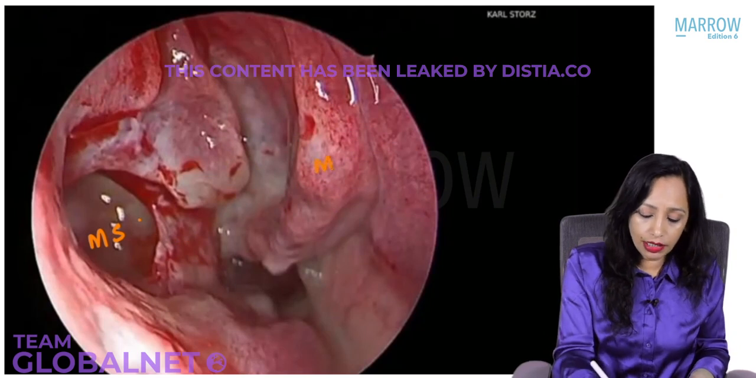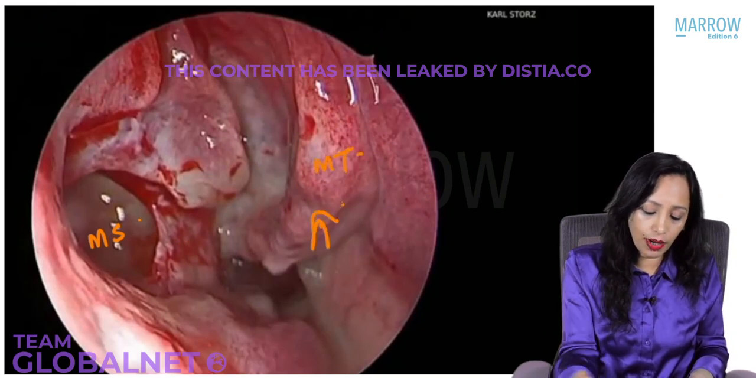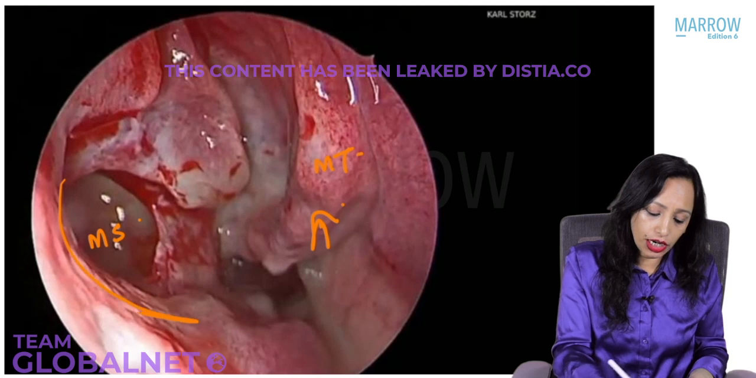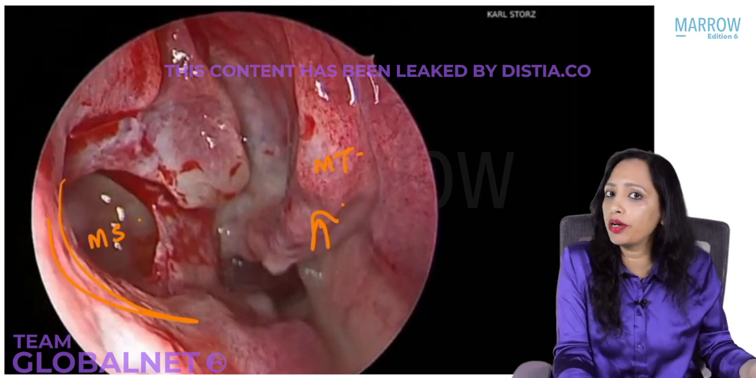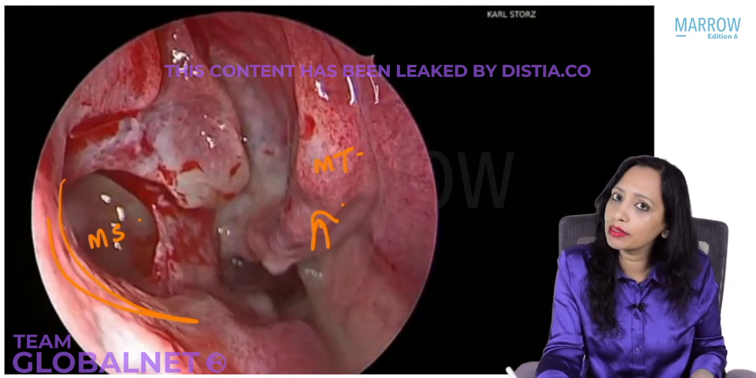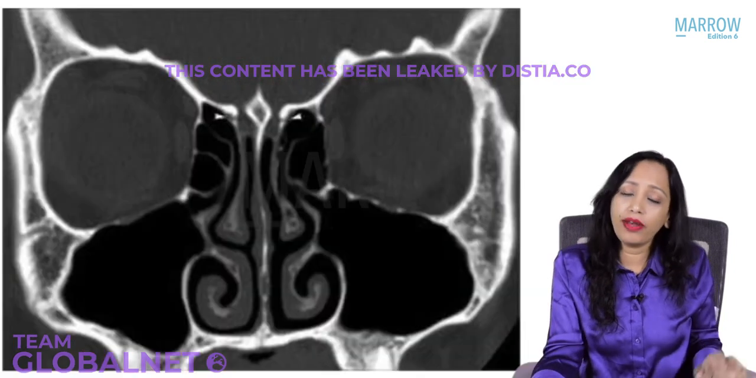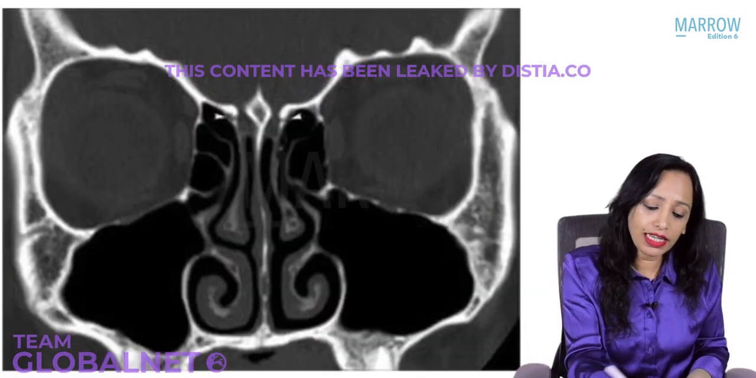This is the middle turbinate here. The uncinate process was here. It has been removed, and I am directly into the infundibulum. I can approach the maxillary sinus very clearly now. Now when we see on CT, where are we seeing the maxillary sinus here?